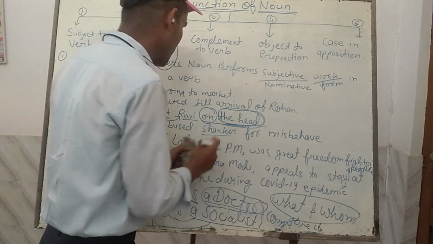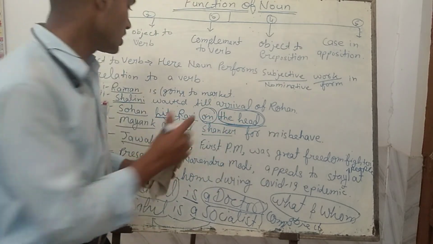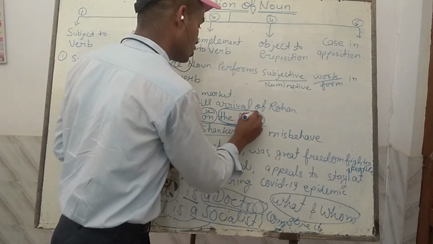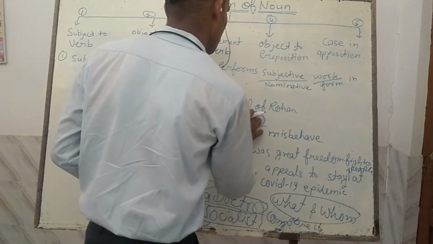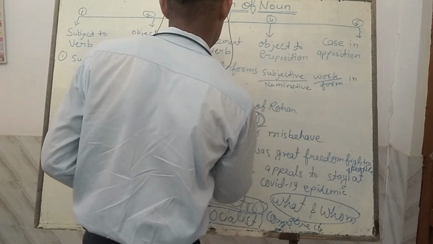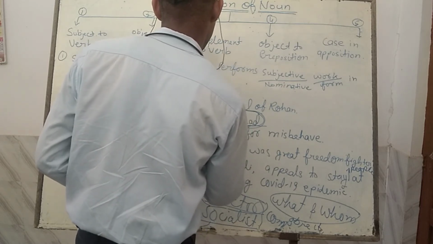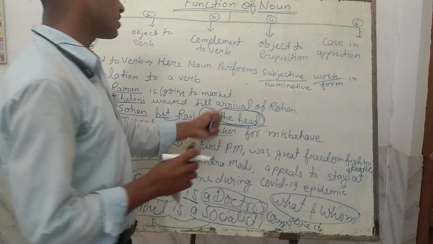In the mouth, if I can say Sohan hit Ravi in the mouth, means inside of the mouth. Here "in" will be the preposition and "the mouth" will be the object of the preposition "in". So what is the object of a preposition? The object of a preposition comes just after the preposition, and the preposition becomes the antecedent of its object, and that object is called the object of the preposition.